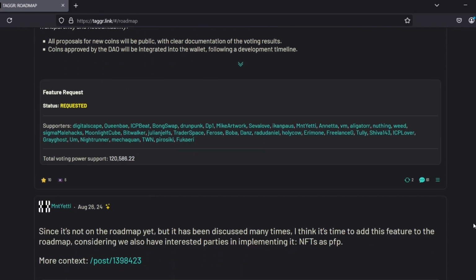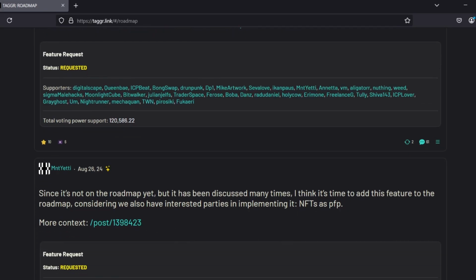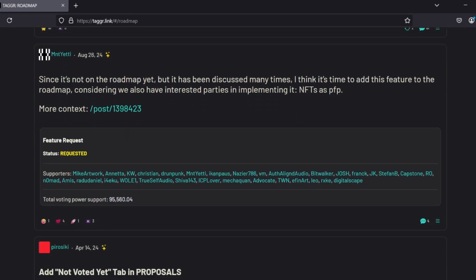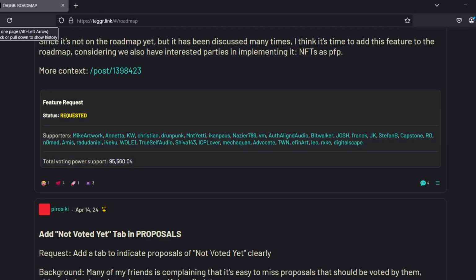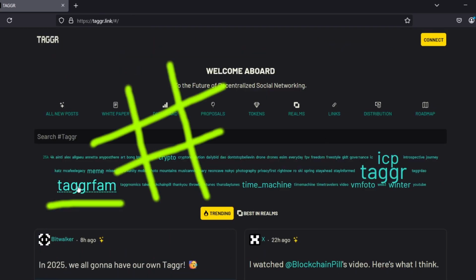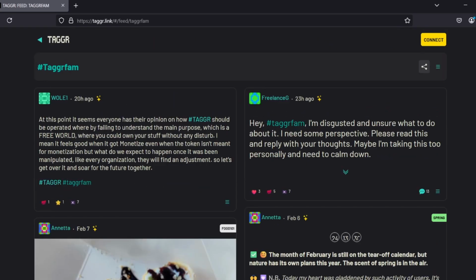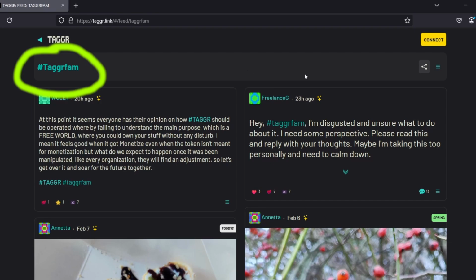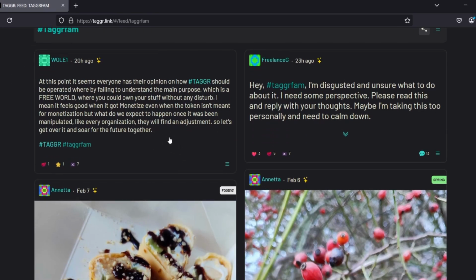Currently, Taggr is not under development by the main developer X, so it would take longer to have these proposals addressed unless new developers enter the space. Taggr Fam is one of the most popular ways to get everyone's attention, and a lot of people follow this. So dialogues can happen and different things that people post about it, whereby there is a 3-year history of Taggr and all the different things that have happened.